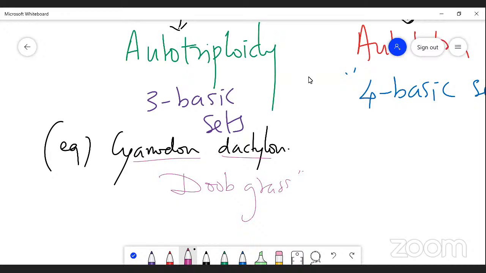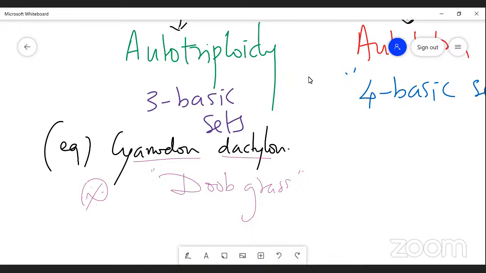That is a right example for natural autotriploidy. If it is asked, which of the following plants is natural autotriploidy? Cynodon dactylon, that is nothing but dub grass. It is one of the grass varieties, right? In that, autotriploidy is naturally reported.